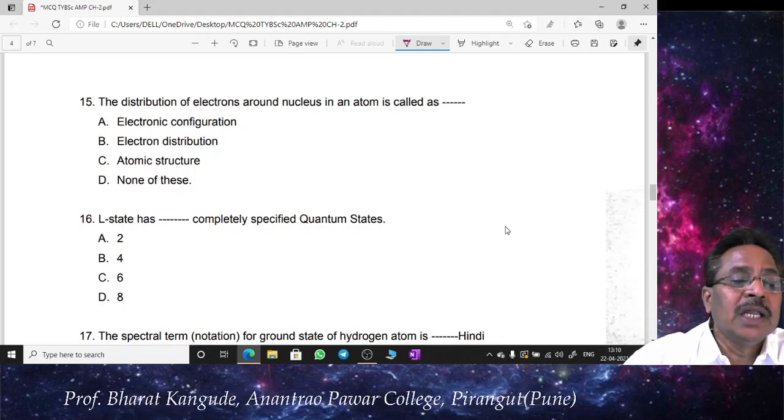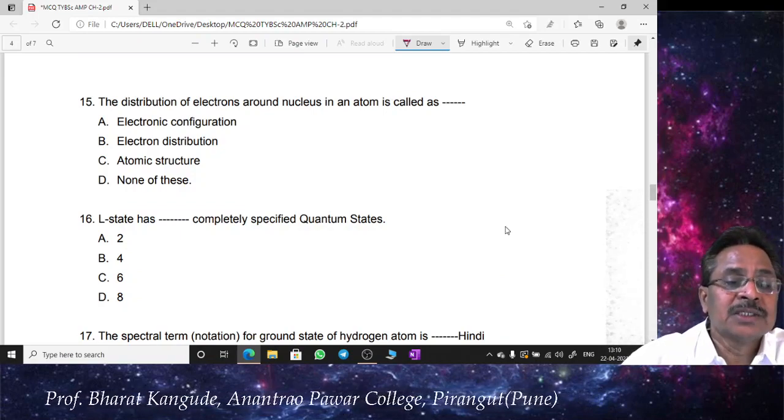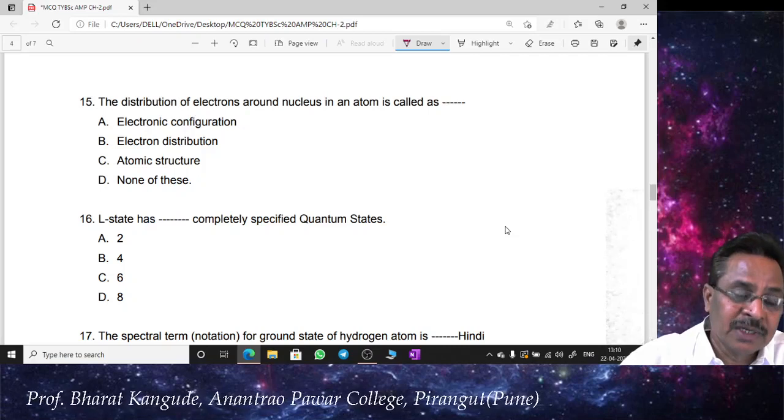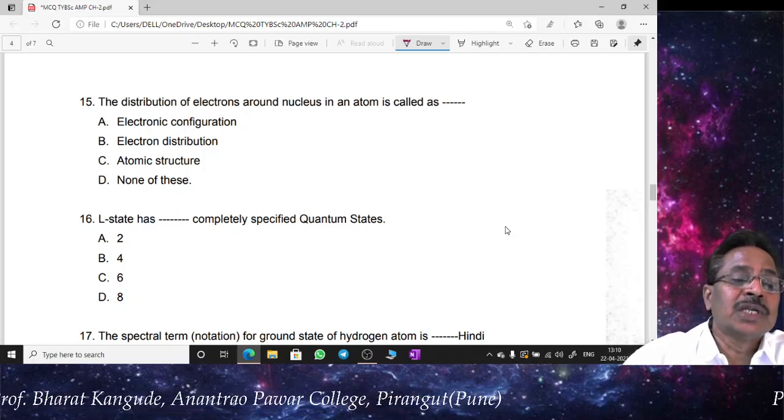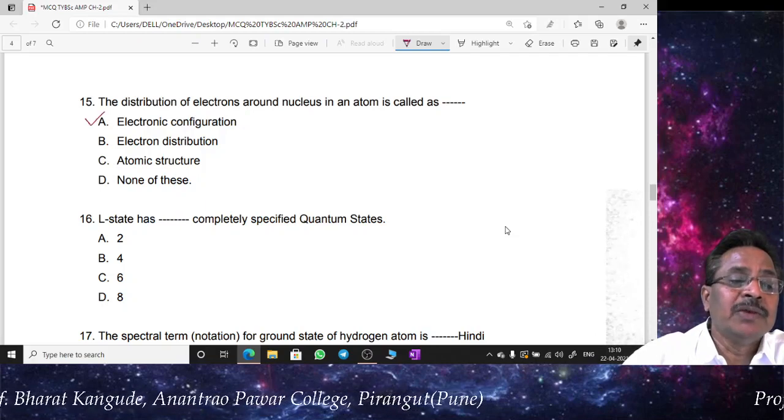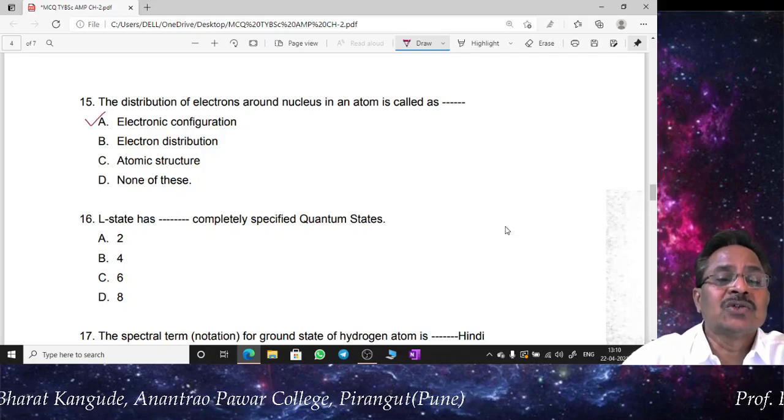This is neither electron distribution, that comes in statistics. Atomic structure is after this configuration, whatever happens, whatever is possible, is atomic structure. So, straightforward, the correct answer of question number 15 is A, it is called electronic configuration.